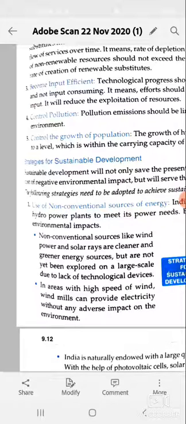Now control of biopest. We have insecticide and pesticide, which are used for killing pests that are dangerous for our crops.